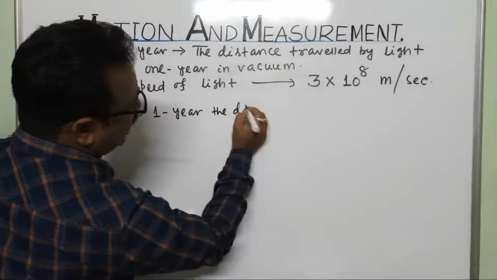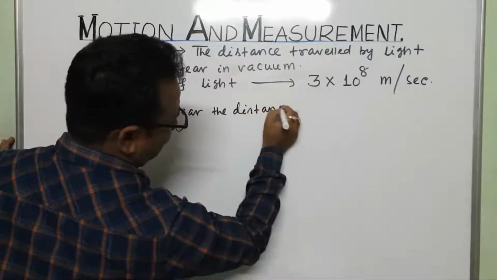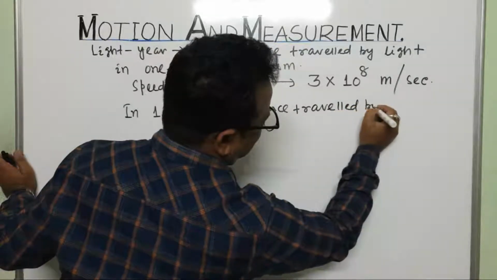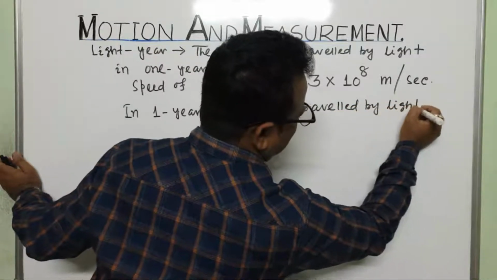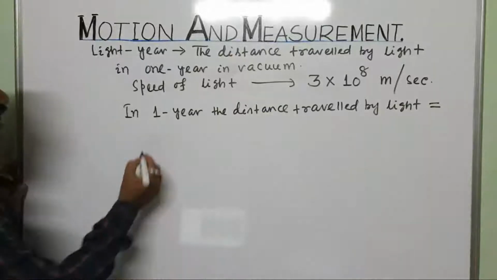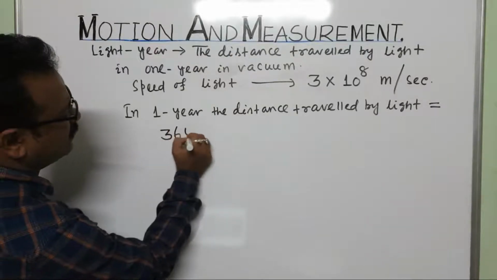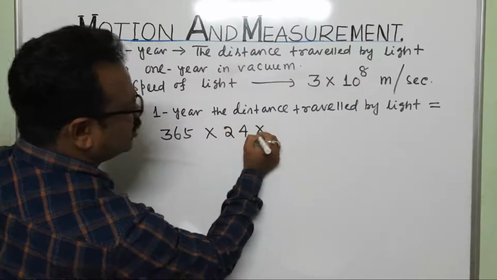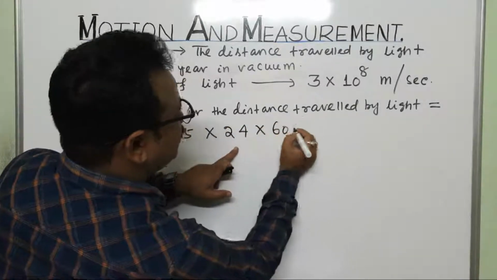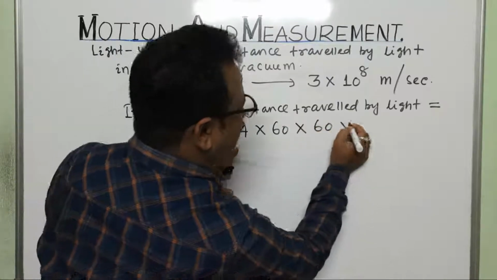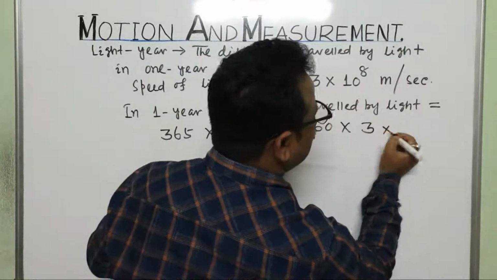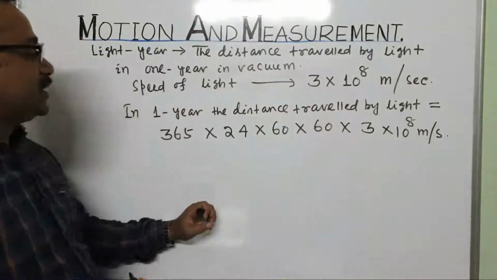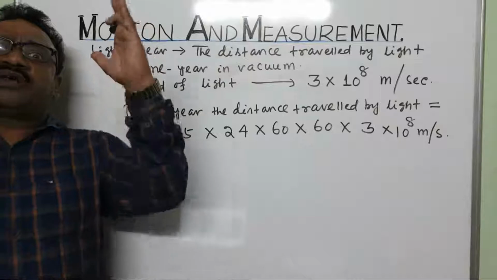the distance traveled by light is equal to how much? 1 year is how many days? 365 days. 1 day is 24 hours, 1 hour is 60 minutes, 1 minute is 60 seconds, into 3 into 10 to the power 8 meter per second. So such a long calculation.